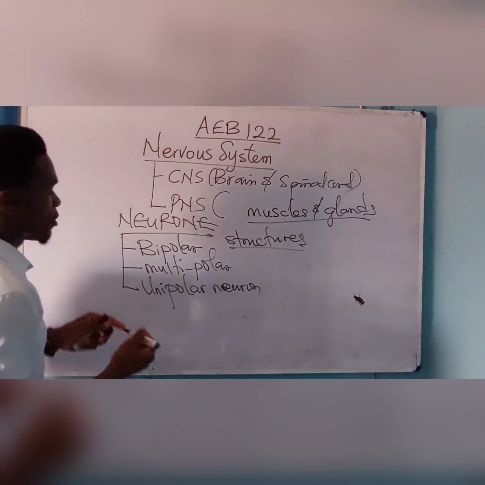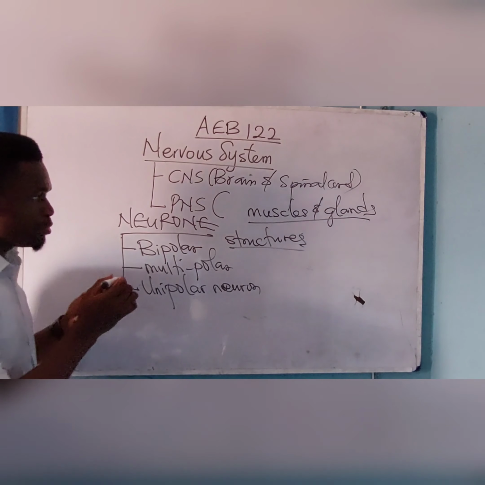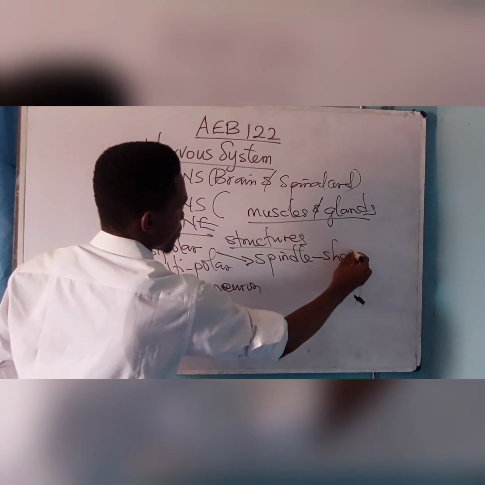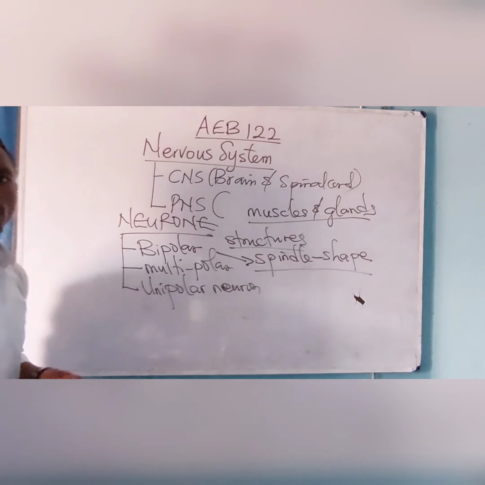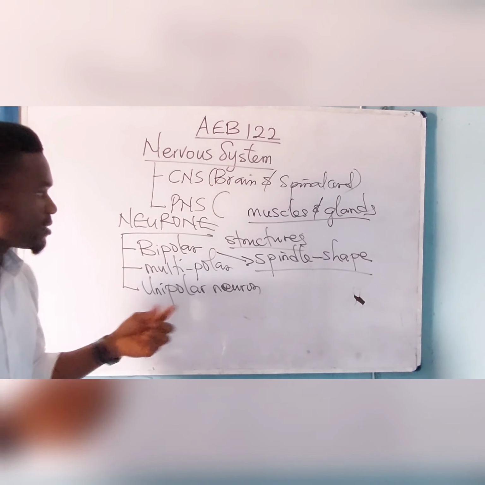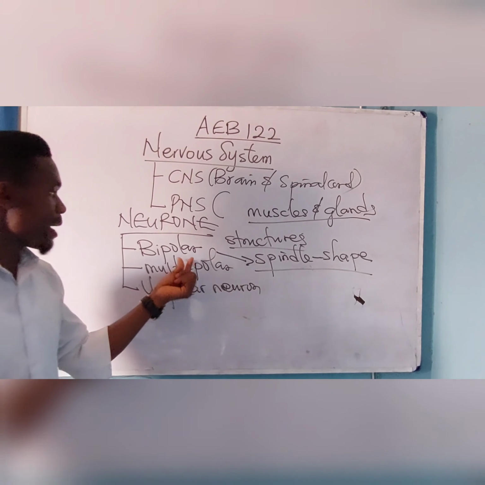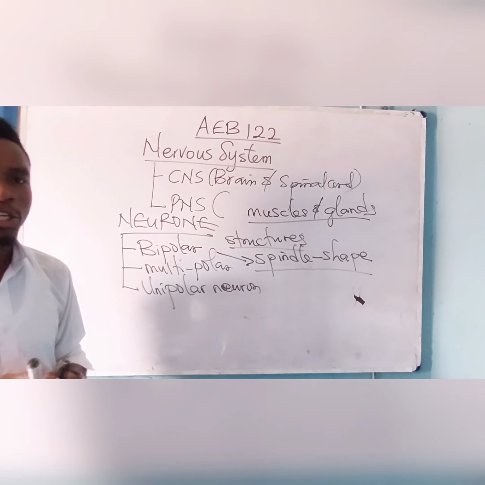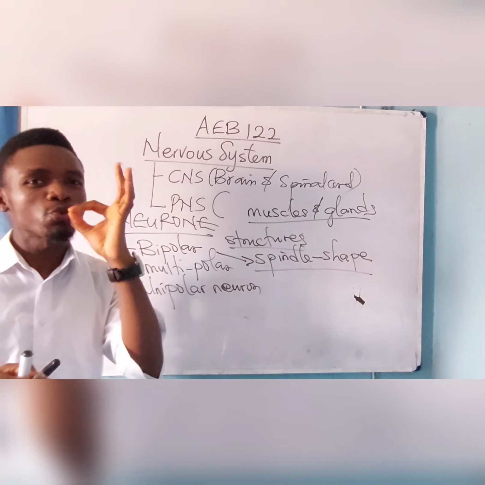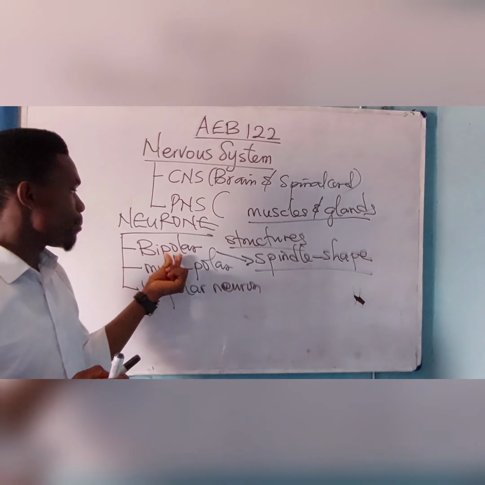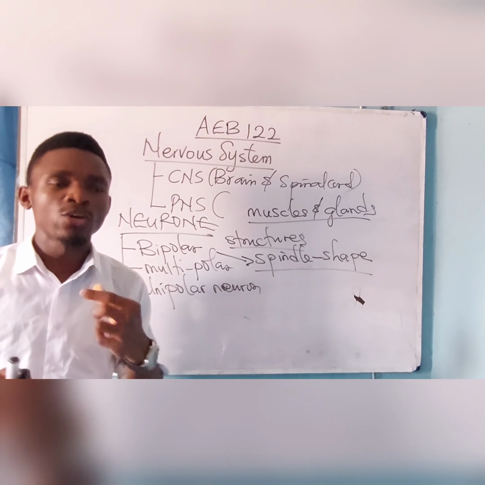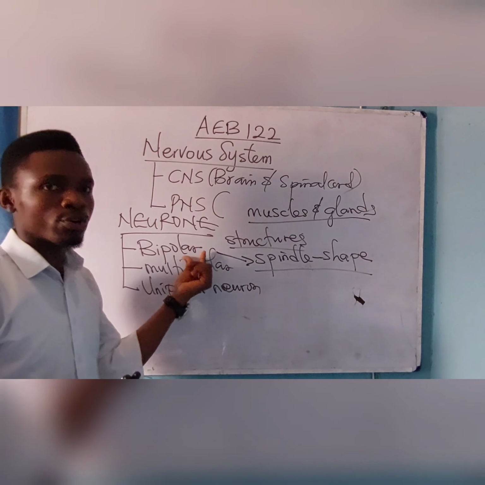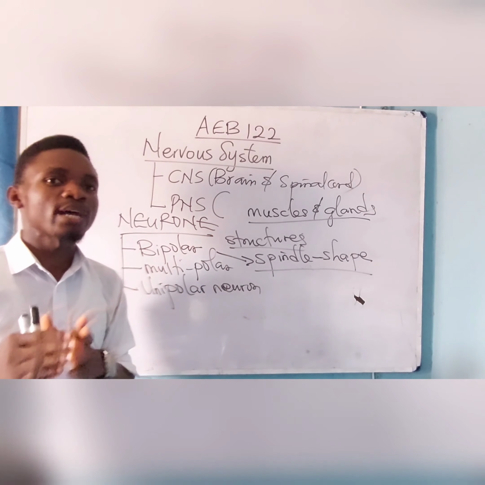Now, the bipolar neuron is spindle shaped. Please take note of that. Which of these types of neuron is spindle shaped? The bipolar neuron. The bipolar neuron is found in the retina of the eye. You know that the retina is called the photosensitive organ of the body, sensitive to light.